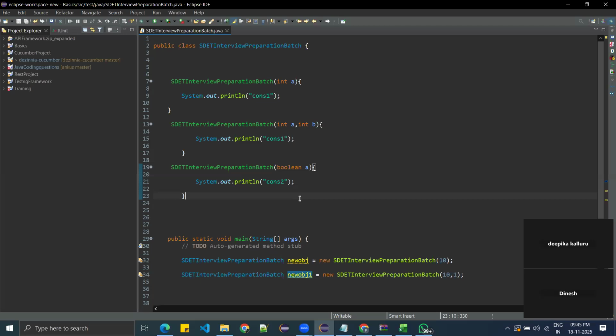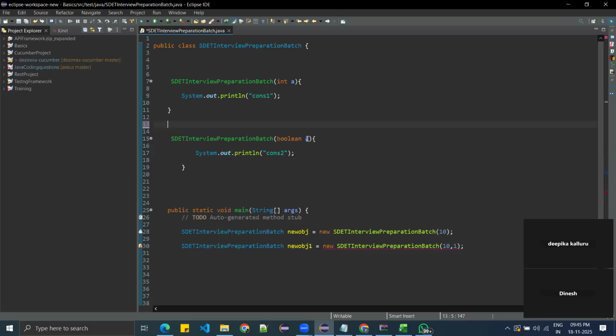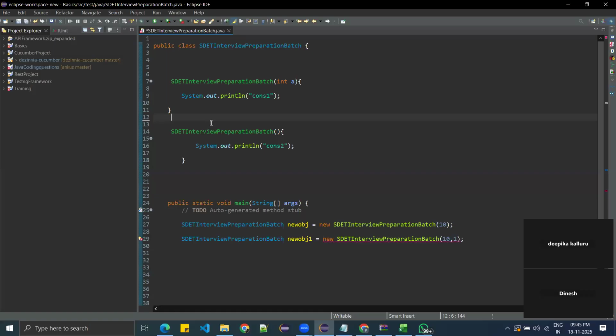Can you call the constructor in the same class? No. Okay, fine, I'll tell you how. So now you have two constructors. This is the non-parameterized constructor, and this is the parameterized constructor. Okay, you have two constructors.